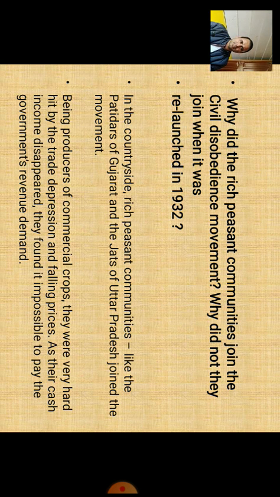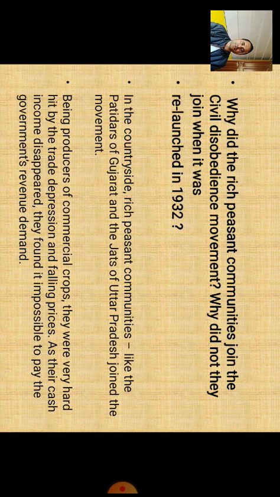Some of the important points you need to know are these. Why did the rich peasant communities join the civil disobedience movement? Why did they not join when it was relaunched in 1932? Initially, in the first phase of the civil disobedience movement, you have seen that rich peasants like the Patidars and the Jats joined the movement. But in the later part, when it was relaunched, they did not join the movement.